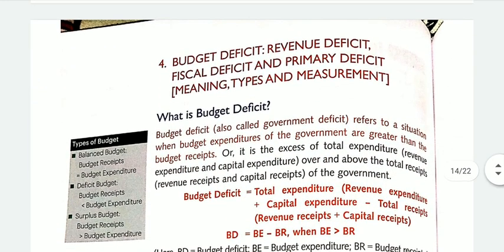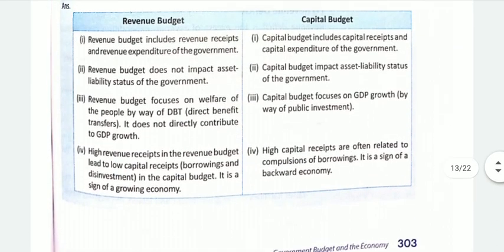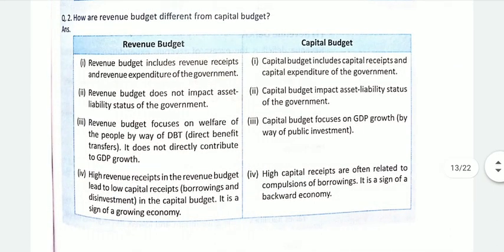So you must go through these first, budget receipts and budget expenditure and what comes under these heads. You must revise these once.